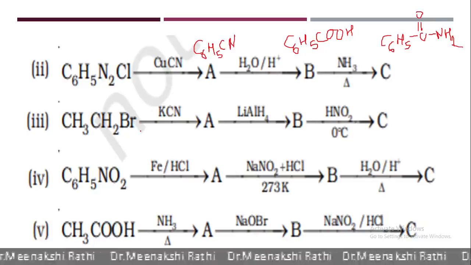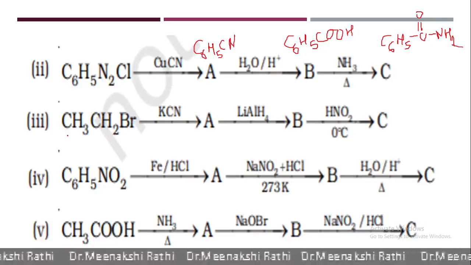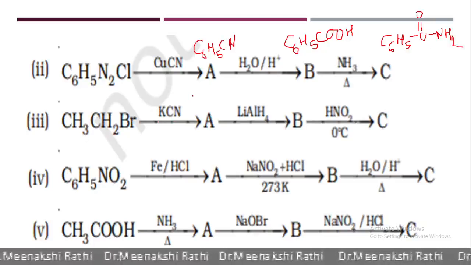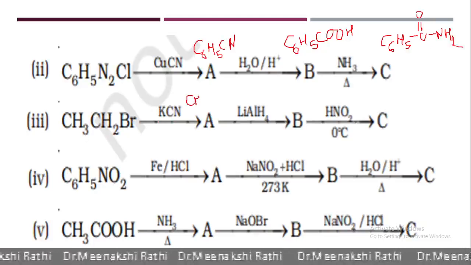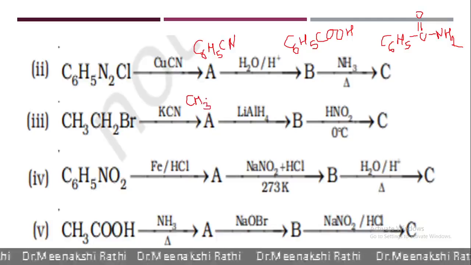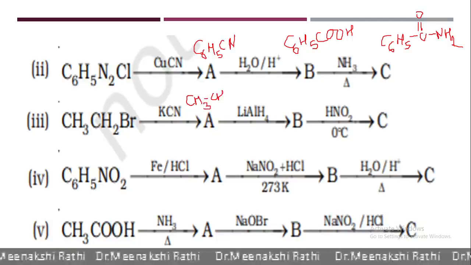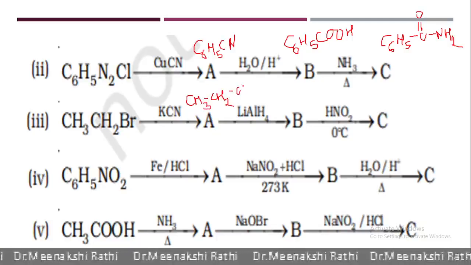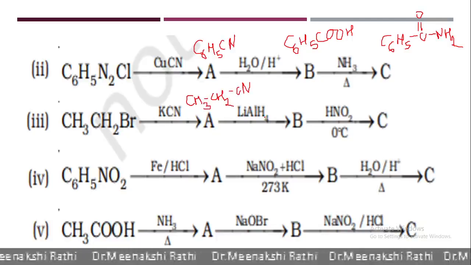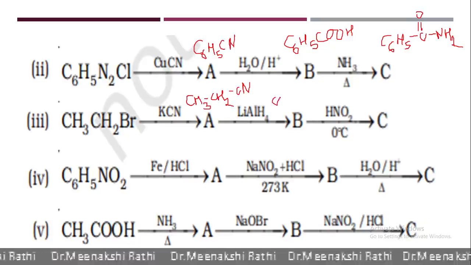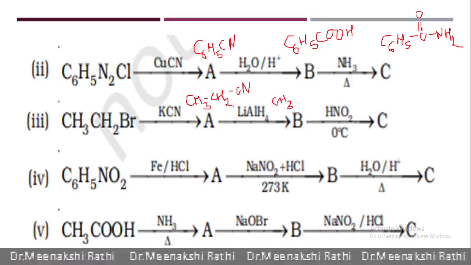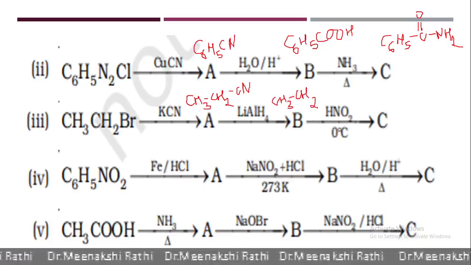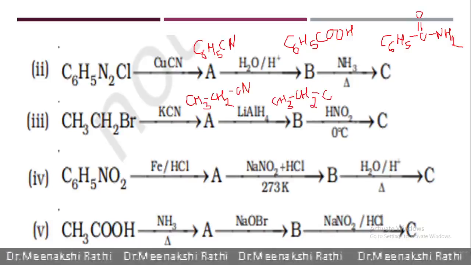Okay, second reaction: ethyl bromide on reaction with KCN. Here it's a nucleophilic substitution reaction. Bromine gets replaced with cyanide, CH3CH2CN. Cyanide on reduction with lithium aluminum hydride gives CH3CH2CH2NH2. Here, reduction of cyanide gives primary amine.